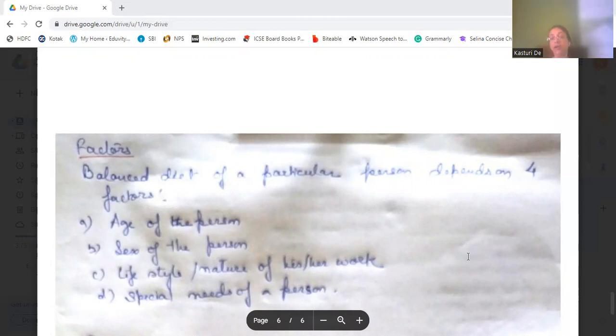Then the lifestyle or nature of his or her work. If he is a farmer, his balanced diet will be something else. If he is a technician, then his balanced diet will be something else. If he is a laborer, then his balanced diet is different. If he's a nurse, then his or her balanced diet will be something different. Then the special needs of a person, like if she is a pregnant mother, or if he is a sick person, then the balanced diet will differ.